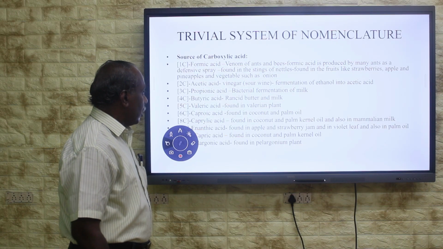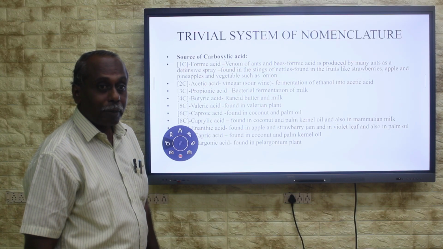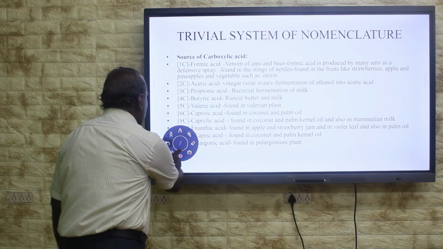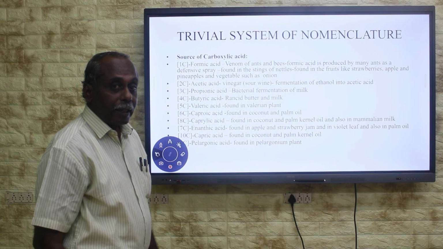Then the 5-carbon carboxylic acid is valeric acid. It is found in the valerian plant. Then the 6-carbon carboxylic acid, caproic acid. It is found in coconut and palm oil.